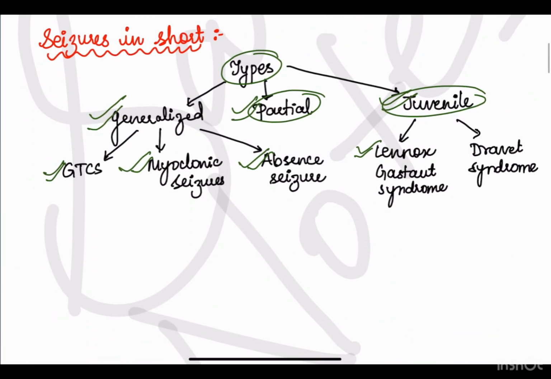So let us start. Seizures in short: there are three types of seizures: generalized seizures, partial seizures and juvenile seizures. In generalized seizures, we have generalized tonic-clonic seizures, myoclonic seizures and absence seizures. And in childhood, we have Lennox-Gastaut syndrome and Dravet syndrome.